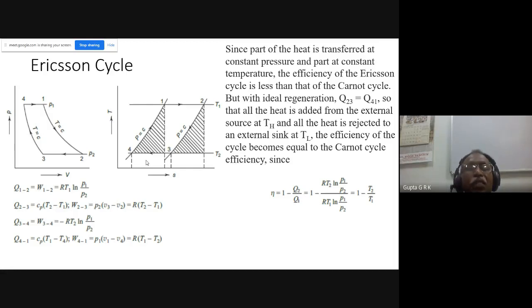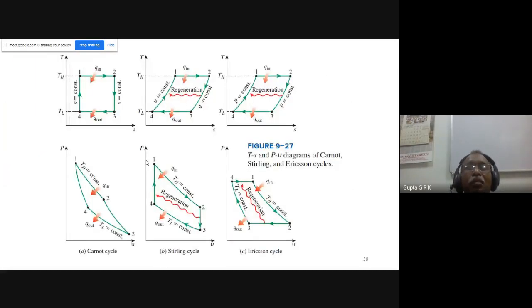And if you see all the cycles here, they all have the same efficiency. We have the Carnot cycle, TS diagram and PV diagram, and we have the Stirling cycle, TS diagram and PV diagram, and we have the Ericsson cycle, which has the TS diagram and the PV diagram. So here there is what is called regeneration, and so the area under this line and the area under this line should be the same, and otherwise the heat addition will be the top line and the heat rejection will be from the bottom line. Okay, and so this is the way things happen.